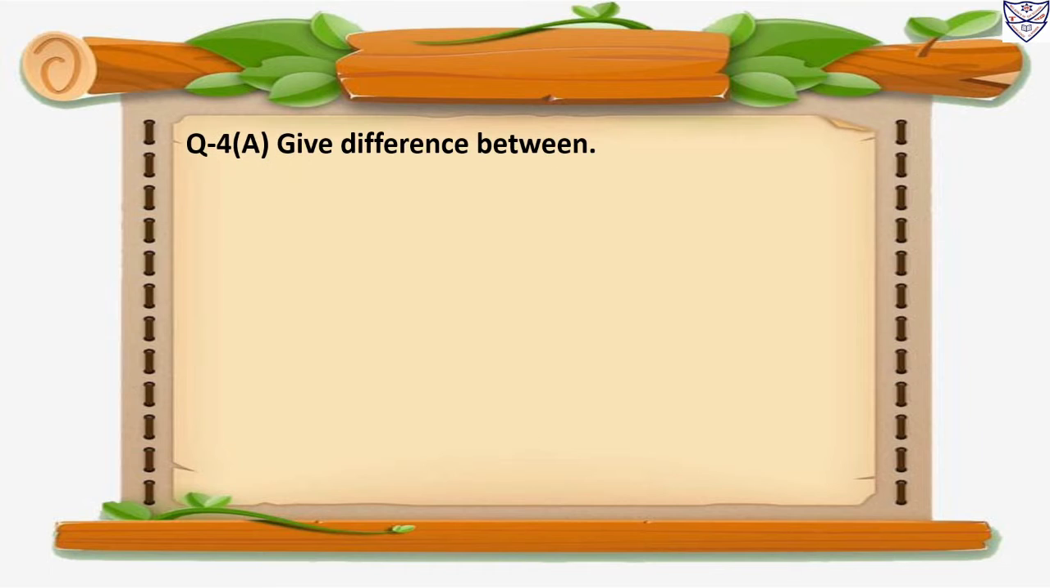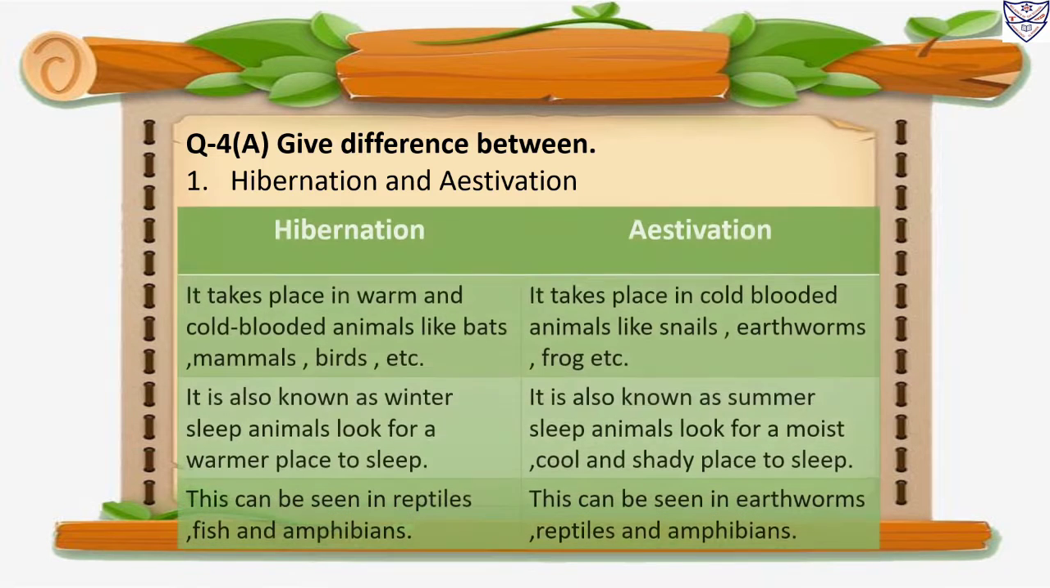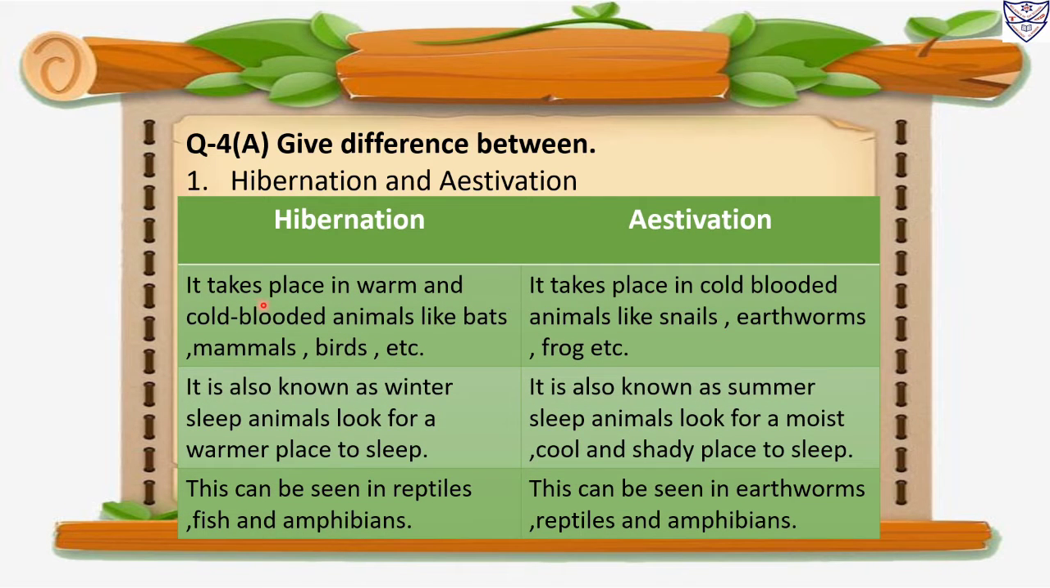Question number 4a. Give difference between. Number 1. Hibernation and estivation. Hibernation takes place in warm and cold-blooded animals like bat, mammals, birds, etc. Estivation takes place in cold-blooded animals like snails, earthworms, frog, etc.